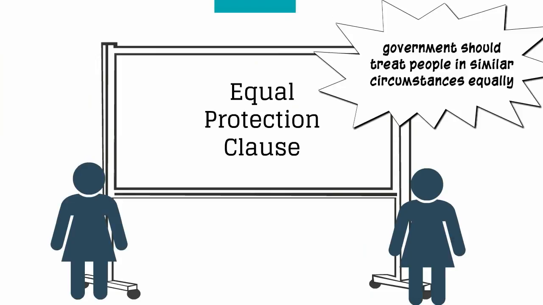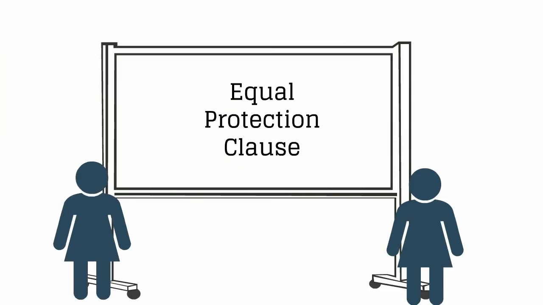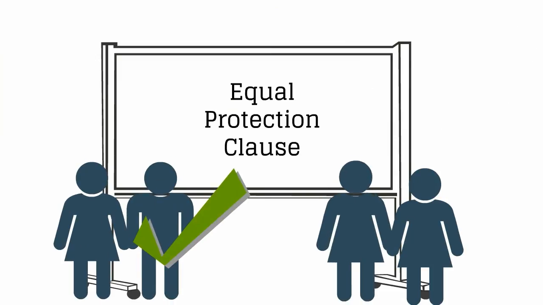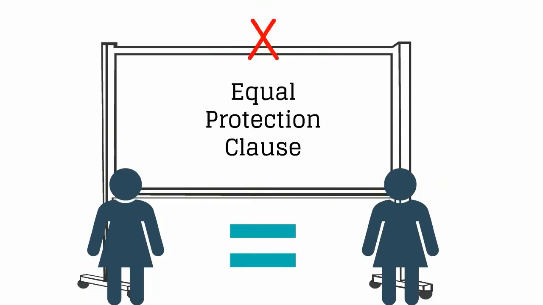The general rule for the Equal Protection Clause is that governments should treat similarly situated people equally or similarly. So let's say we have two women who want to get married in Wisconsin. The woman who wants to marry a man does not have a problem under the law, but Wisconsin law would prohibit a woman from marrying another woman. This means that the two women are not being treated equally under the law.